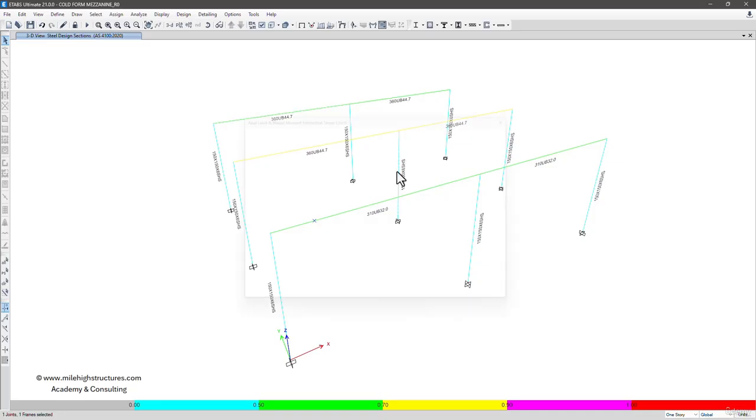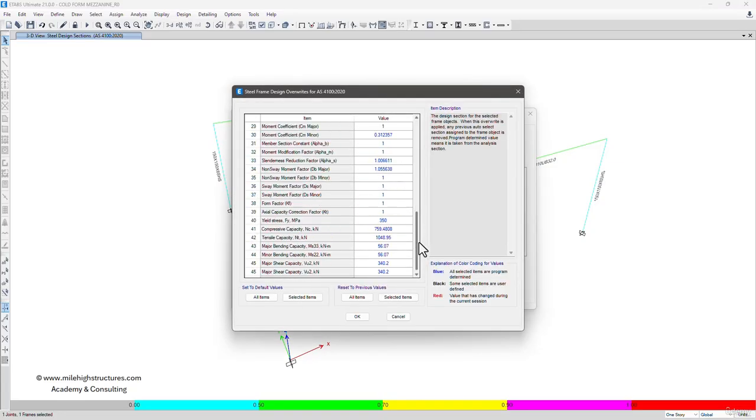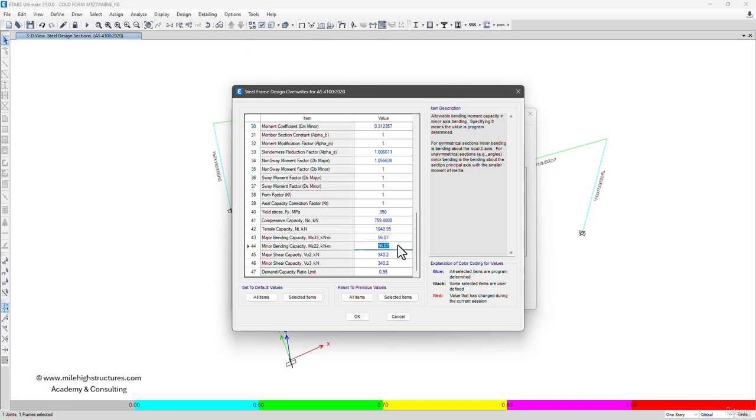Now if you want to see the behavior of 150 by 150 by 6, if you want to see the actual load capacity, that is quite high, that is 759 kilonewton, a very high capacity, and the major and minor bending moment capacities are 56 kilonewton meter, and the major and minor shear capacities are 340 kilonewton. You need to notice here that the bending moment capacity and shear capacities for both the axes are exactly the same.